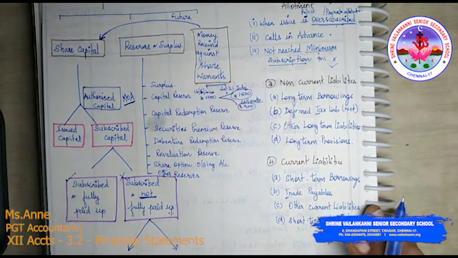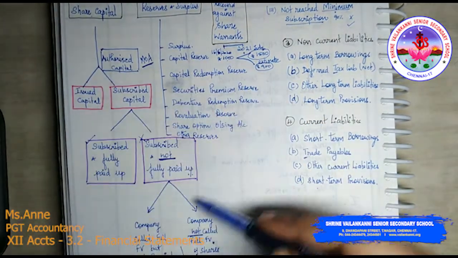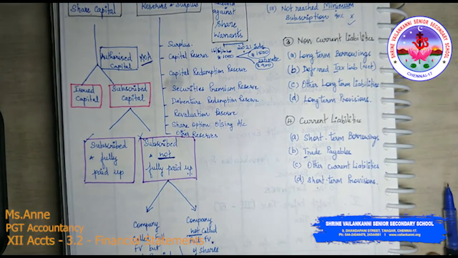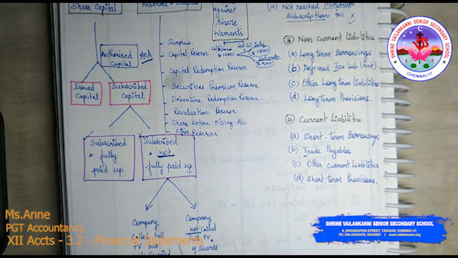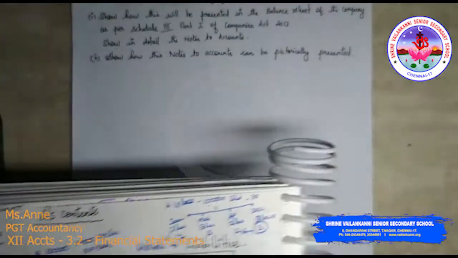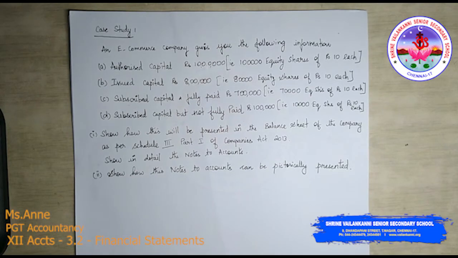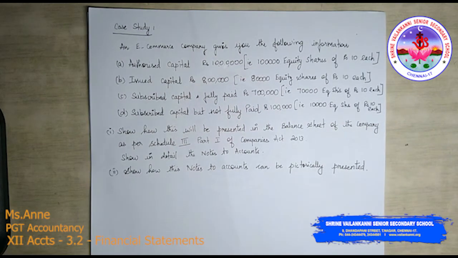So now, as I told you, we will be studying the case study related to share capital to understand this part alone. Okay, so make sure that you are ready with a pen, and I'm sure that you are able to note it down so that you can read it. Just take a pen and pencil and note down this case study question. It will be useful for you to understand authorized, issued and subscribed share capital. So case study 1: an e-commerce company gives you the following information.